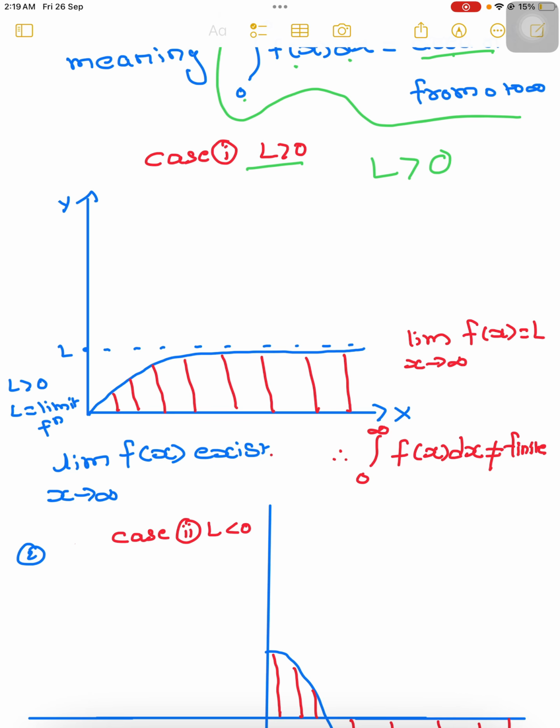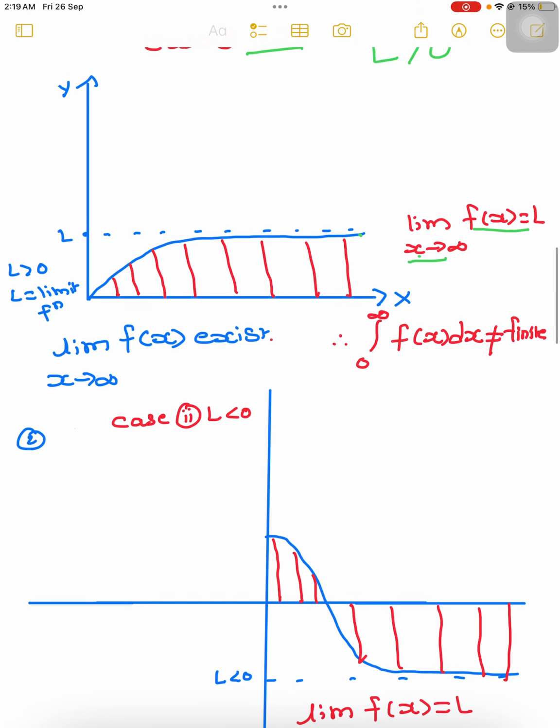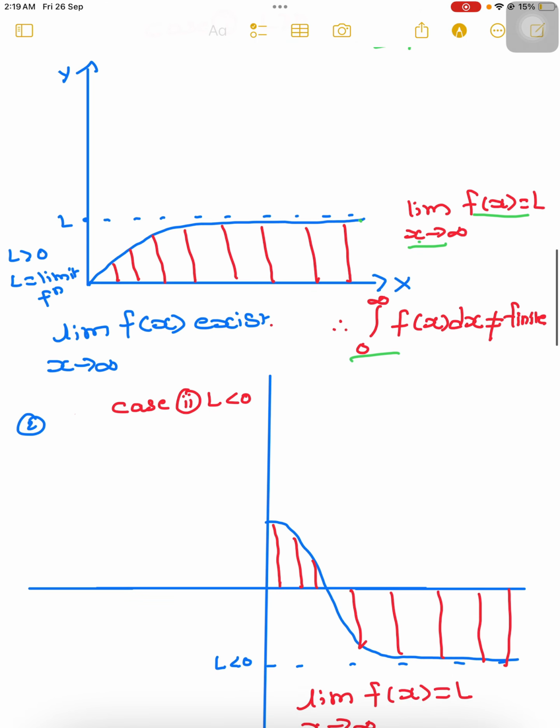So I have drawn this type of function. This is the limit as x tends to infinity of f of x equals L. But consider this: the integral from 0 to infinity of f of x dx is not finite, because if you calculate this area, its value should come finite, but in this case it is not finite. So this condition is satisfied, but the other condition is not satisfied.